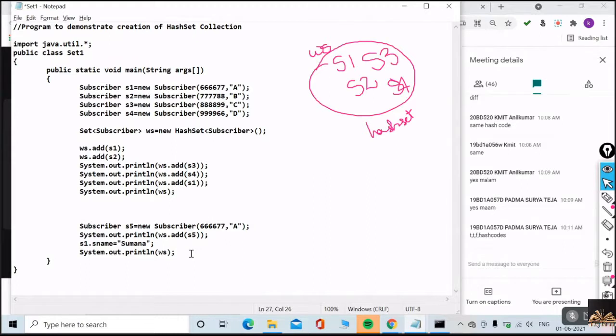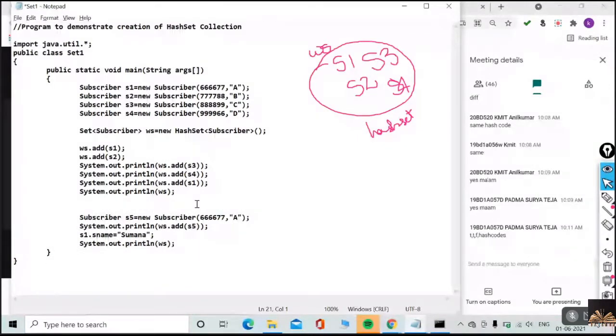One thing I want to tell you guys: when I'm trying to use the add method, it will always add the references to your hash set.